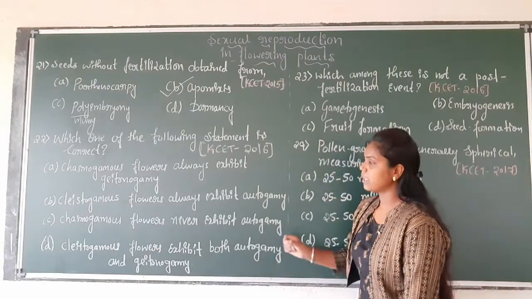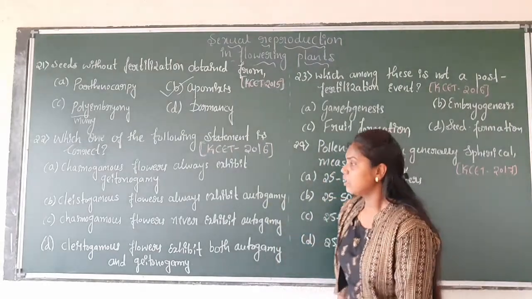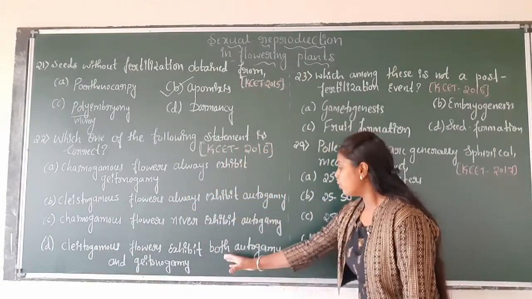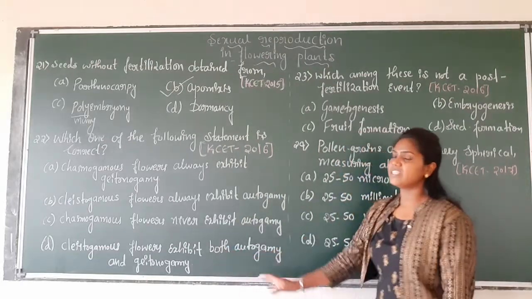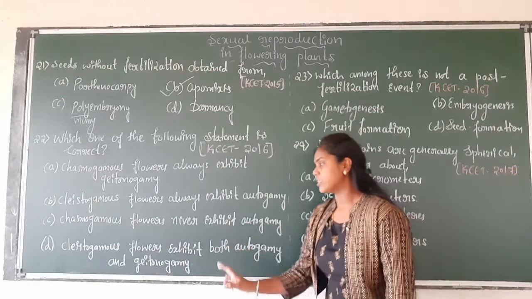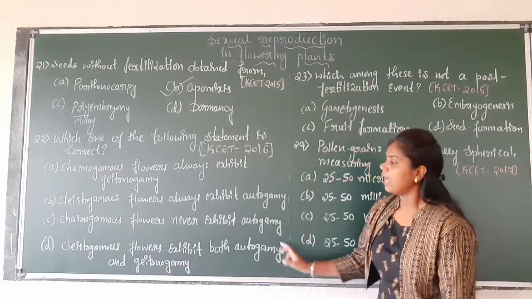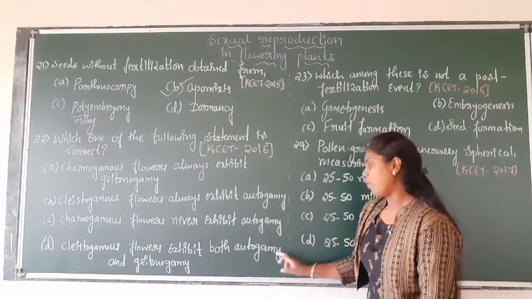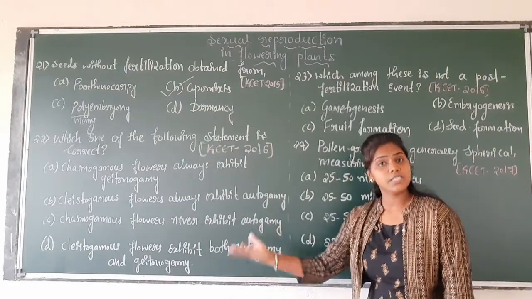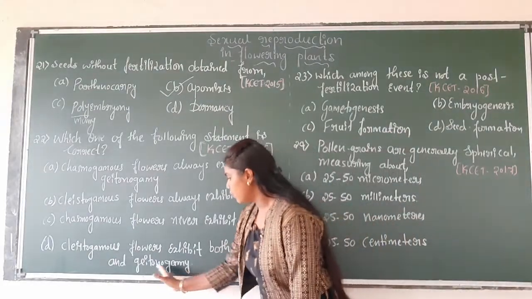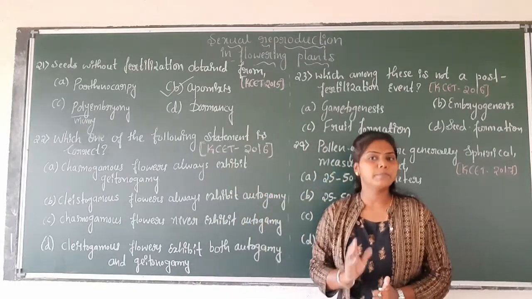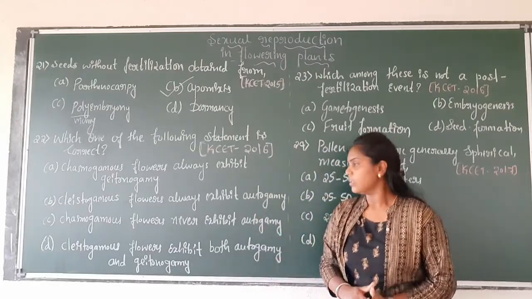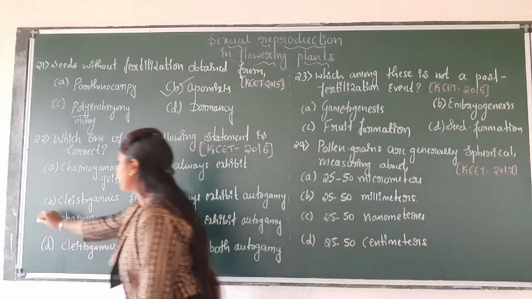Clistogamous flowers exhibit both autogamy and geitonogamy is wrong here; only autogamy is exhibited and there is absence of geitonogamy, because autogamy is transfer of pollen grains from anther to the stigma of the same flower, and geitonogamy is transfer of pollen grains from anther to the stigma of a different flower of the same plant. So here the correct statement is option B.